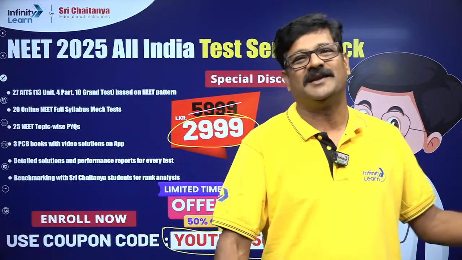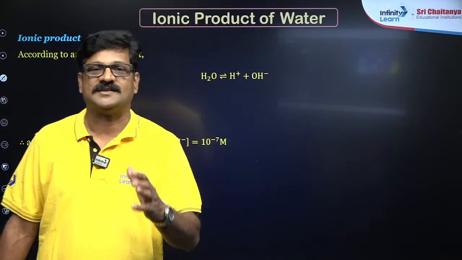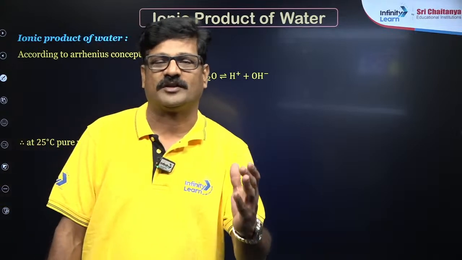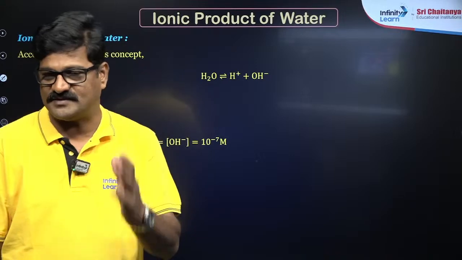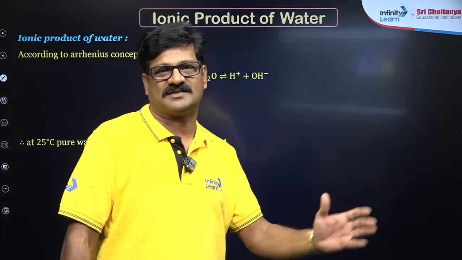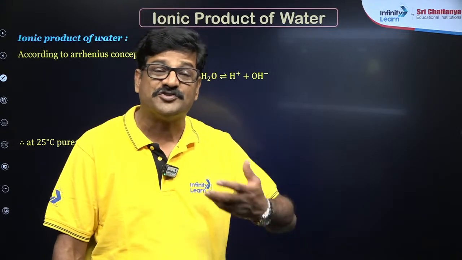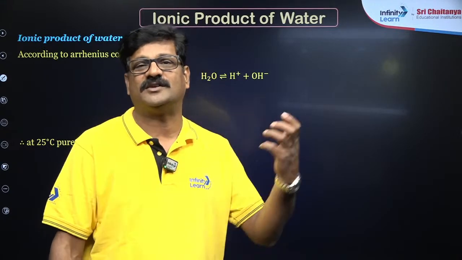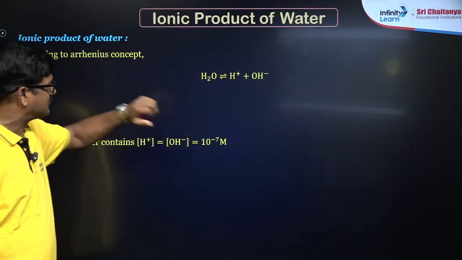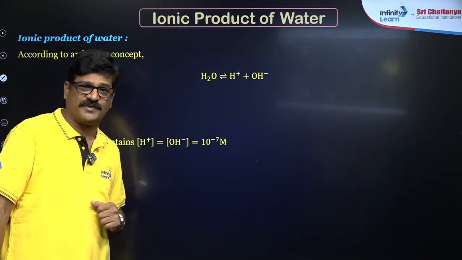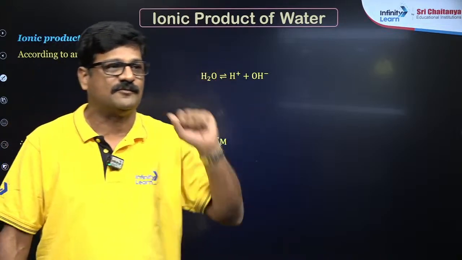So let's see the pH calculations. When it is talking about the pH calculation, it is based on the ionic product of water. The pH scale, the H plus ion concentration scale, is given by Sorensen: the power of H plus ion concentration, negative logarithm to the base 10. And according to the Arrhenius concept, H2O gives rise to H plus and OH minus. This is called autoprotolysis of water.